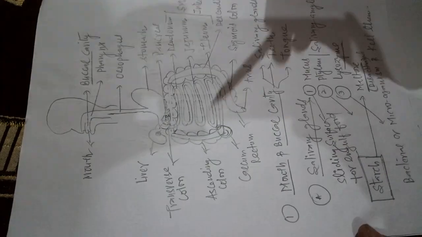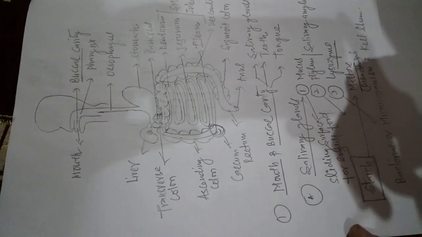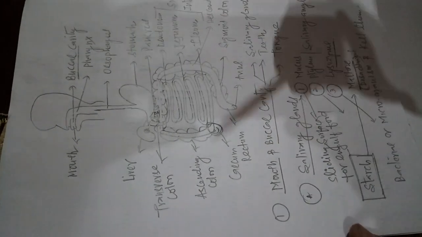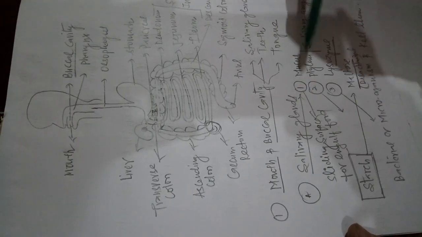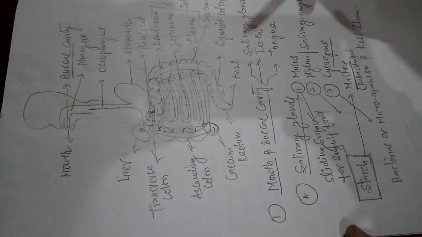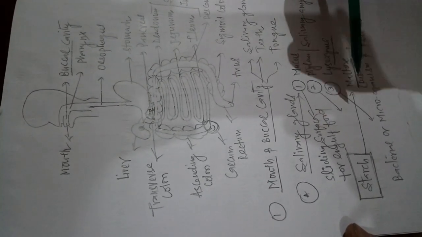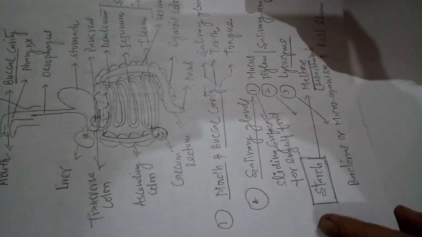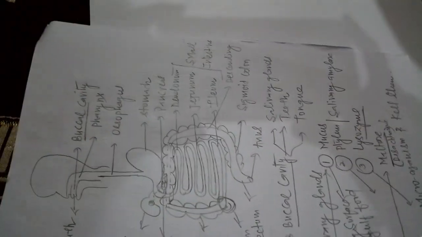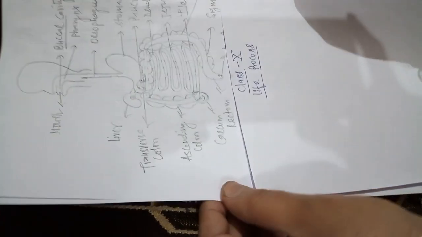The mouth, I told you, is the opening at the front side of the face, in between the lips below the nose, and the buccal cavity is a chamber-like structure. It contains salivary glands, teeth, and tongue. Salivary glands secrete saliva which contains mucus, ptyalin and lysozyme. Mucus provides a lubricating surface. Ptyalin acts on starch and converts it into maltose, and lysozyme acts on bacterial cells and microbes and kills them. So in continuation I am describing the structure of the digestive system.